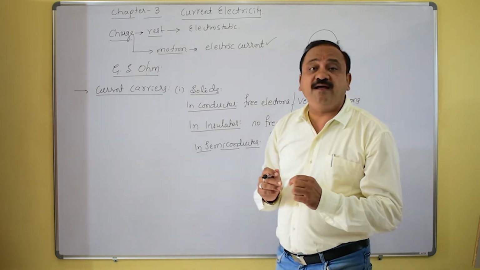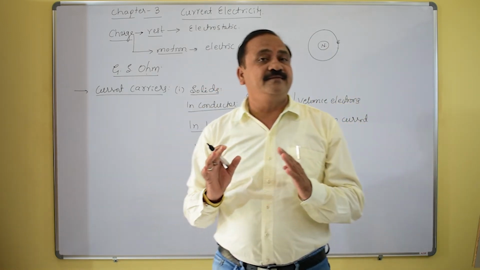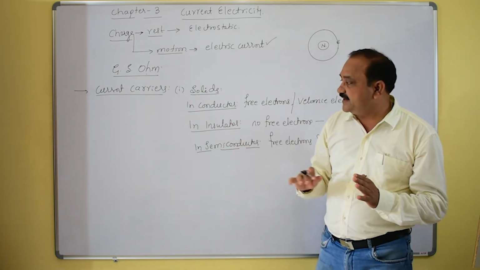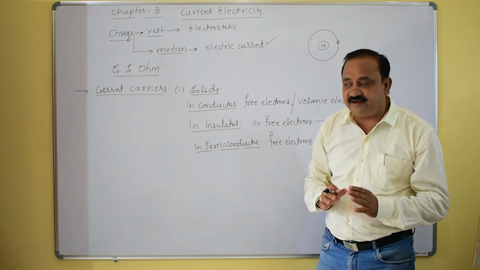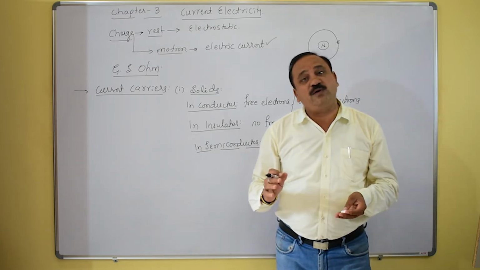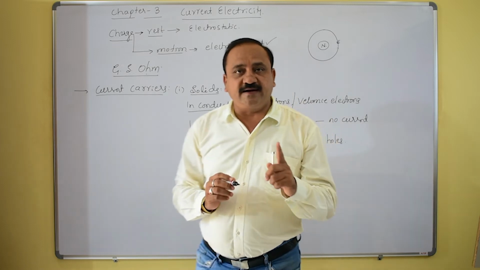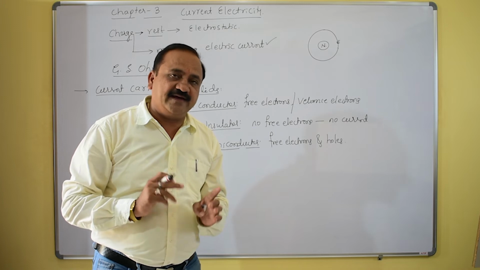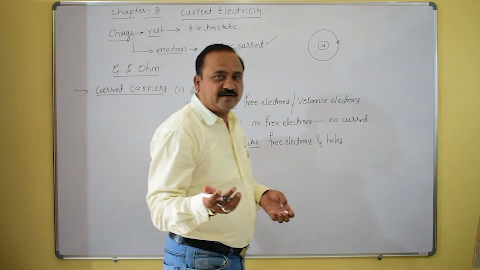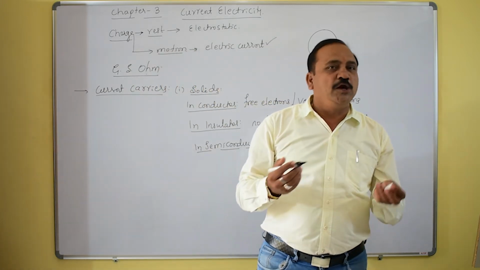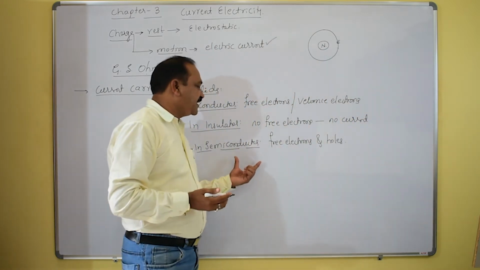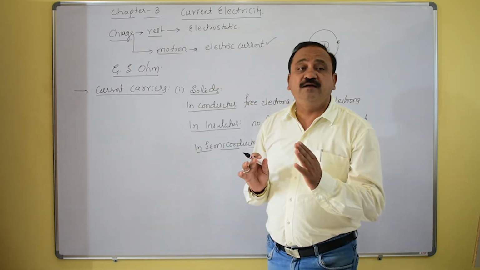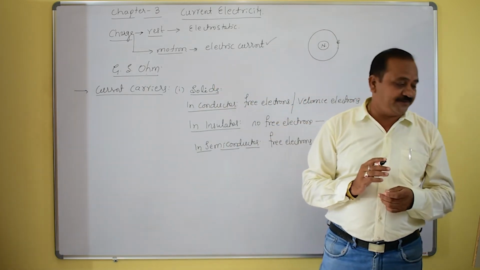So far, what are the current carriers in solids? Try to understand. In conductors, free electrons or valence electrons are the current carriers. In insulators, there are no free electrons at all. This is the insulating material, so no current is flowing. Then in semiconductors, free electrons and holes are the current carriers.